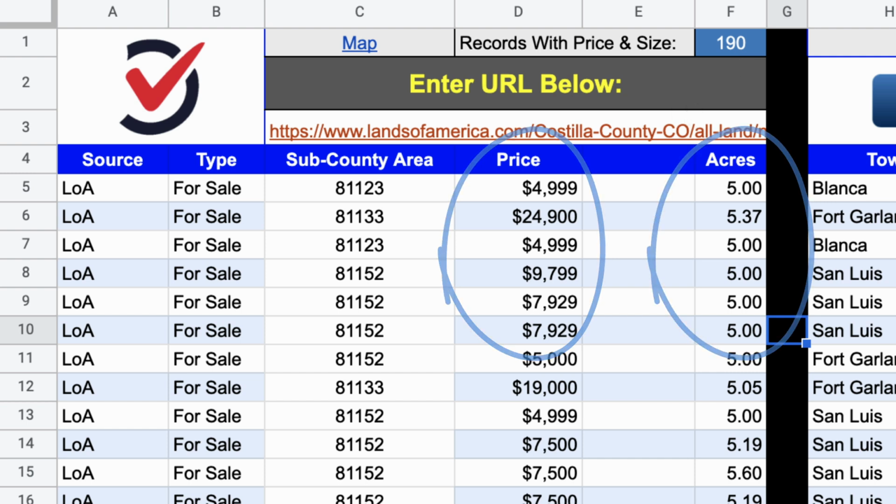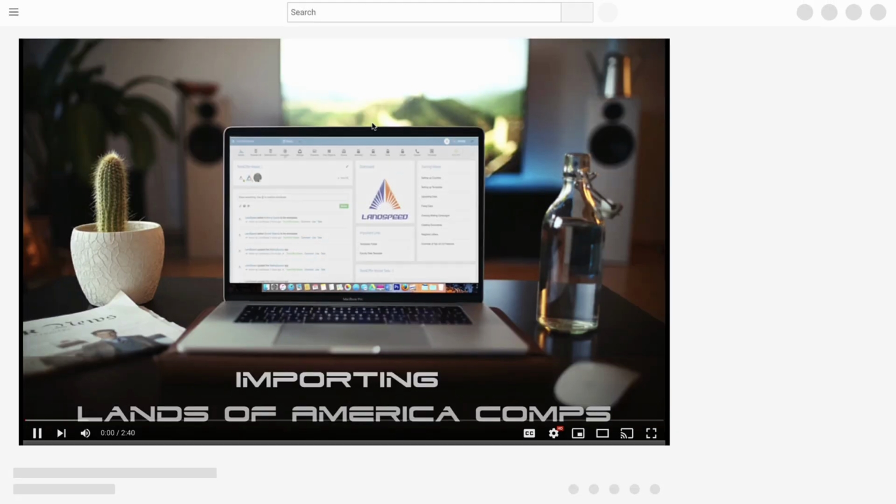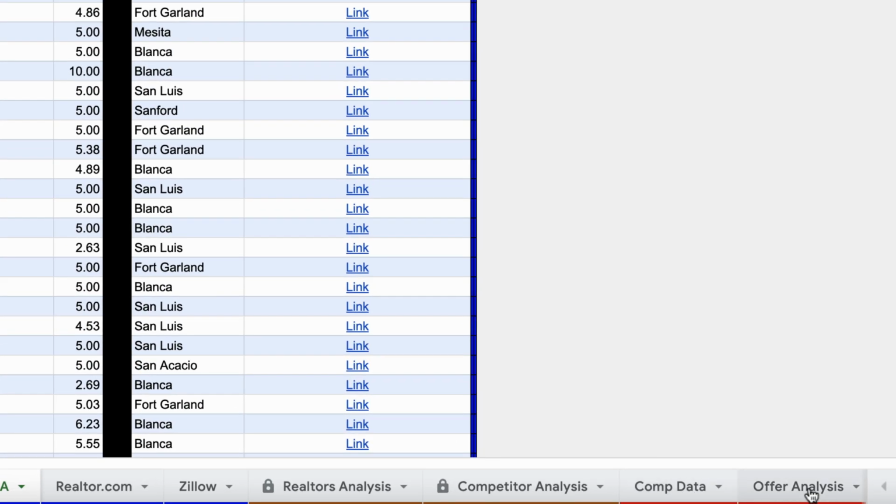Also, by the way, with all of these different tabs, if you ever get lost or you're just not sure what you're doing or how to work through it, you can always click on here, and there's some pretty helpful training videos that walk you through how to use the sheet. But that's really how you do it. And we're not quite done yet. What matters a lot more than this is the next step when we get down here to comp data and offer analysis, but we're going to get to that in just a minute.